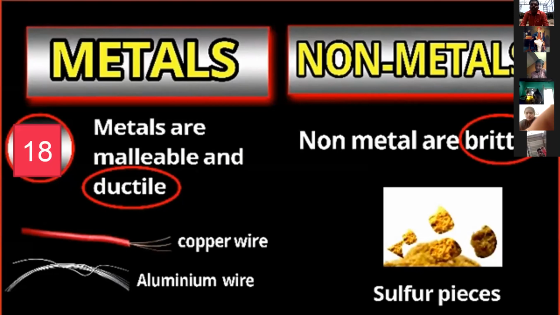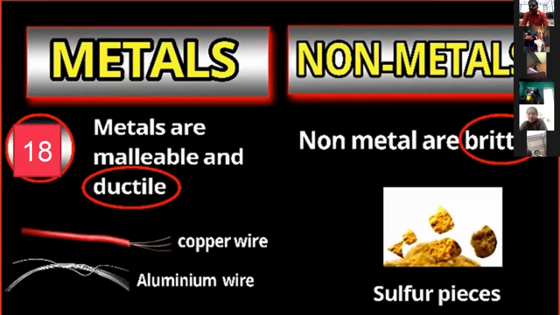For example, in your home the electrician uses copper wire. Copper wire is made using this property, and it has good conduction of electricity.